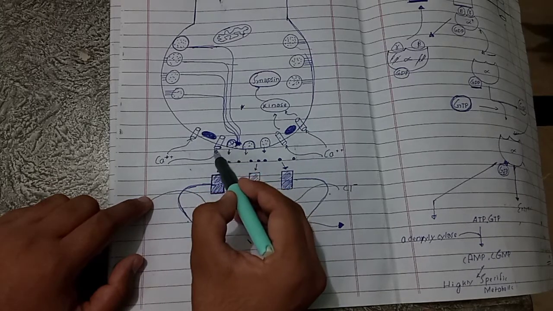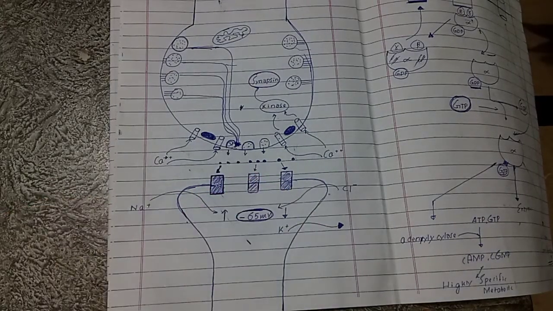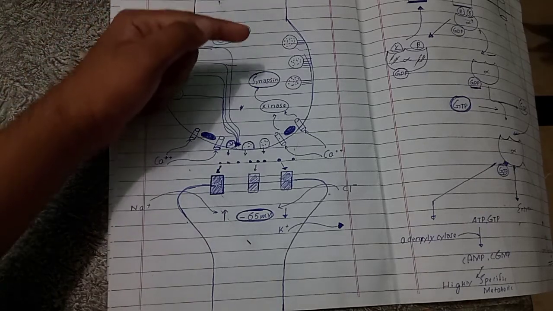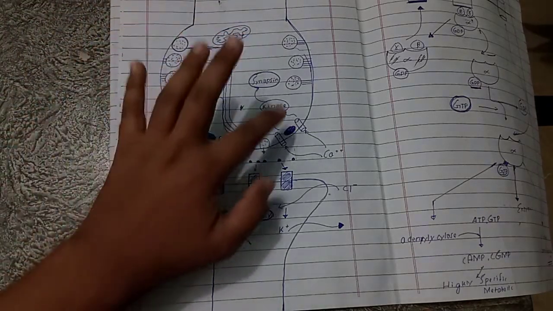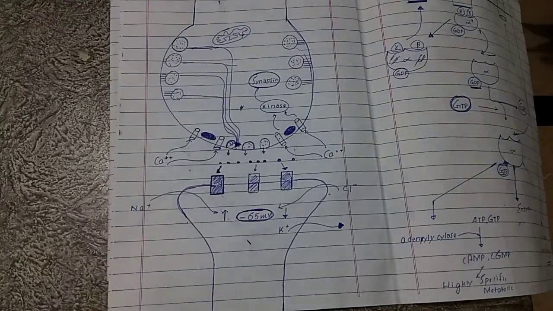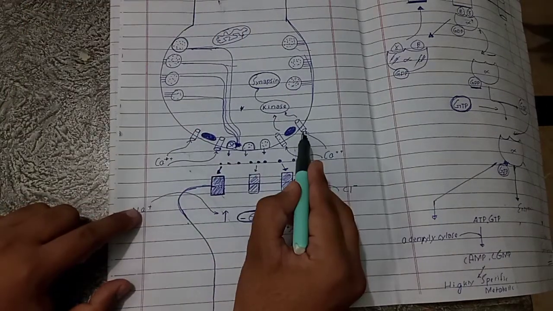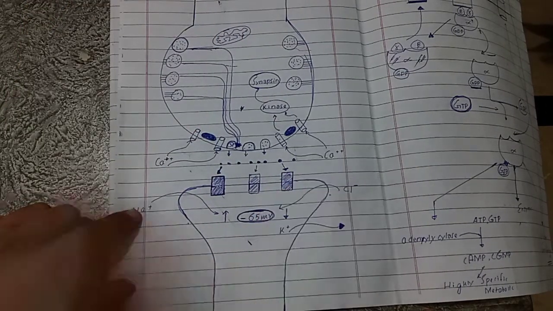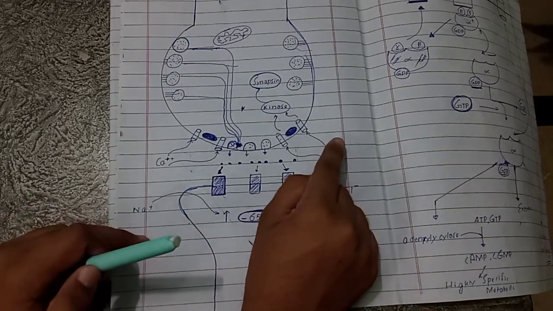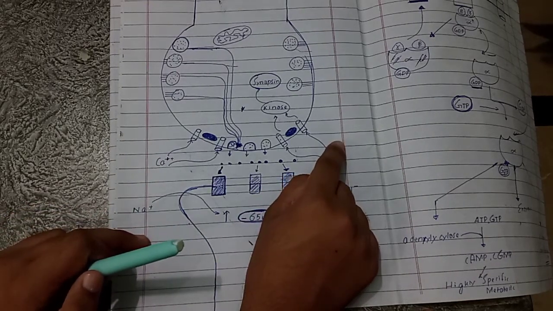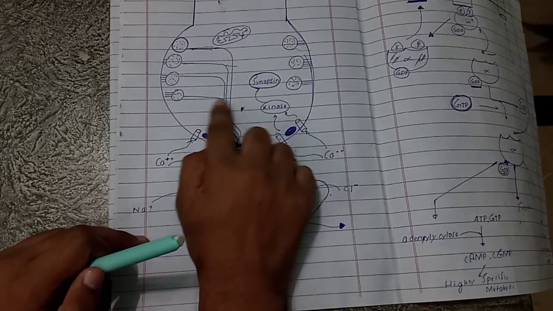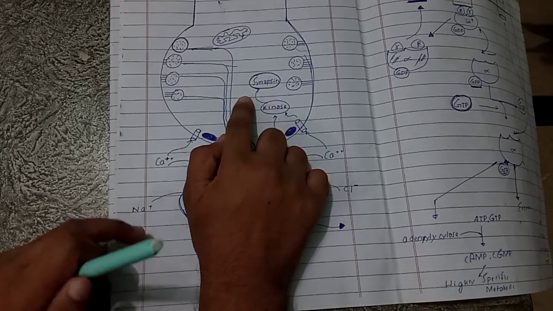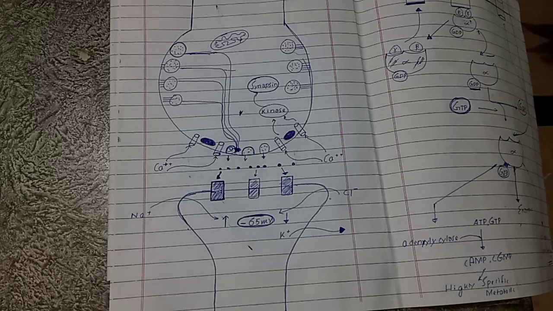When an action potential traveling through the axon reaches this presynaptic terminal, voltage gated calcium channels open. This space is the extracellular matrix and the interior of the cell is the intracellular matrix, and as you know, the concentration of calcium in the extracellular matrix is higher compared to the intracellular matrix.